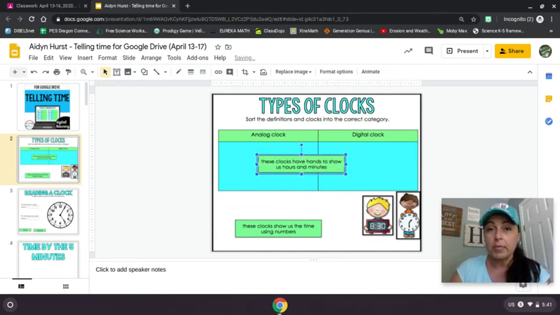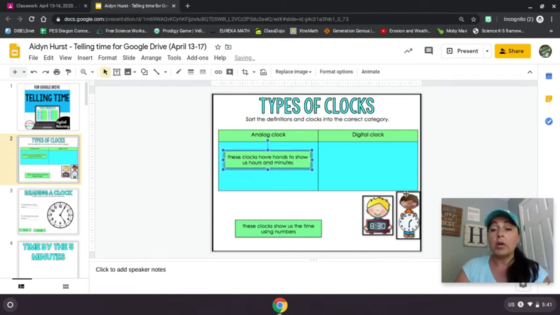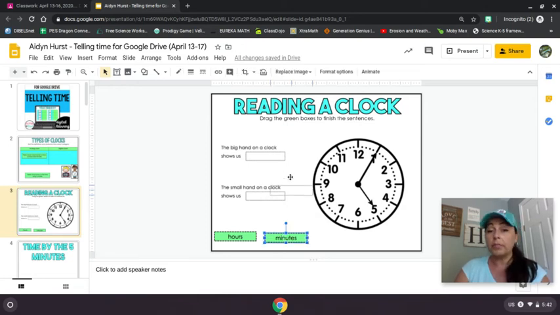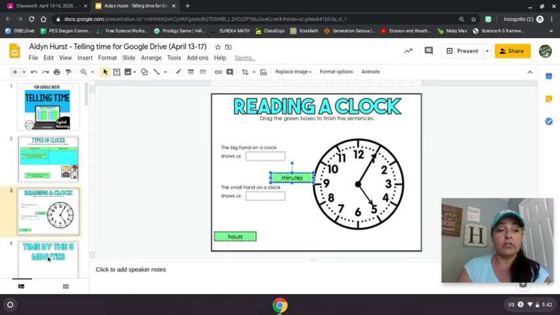It's not going to go in the middle. Okay, hands. If you're thinking analog, you are correct. Then you also want to pick which picture goes with it and move it. Let's move on to the next slide to see what else is there. This one looks like the big hands on the clock. Drag the green boxes to finish the sentences. You drag them to wherever you want them to go, and that's how you answer that one. Let's go to the next slide.